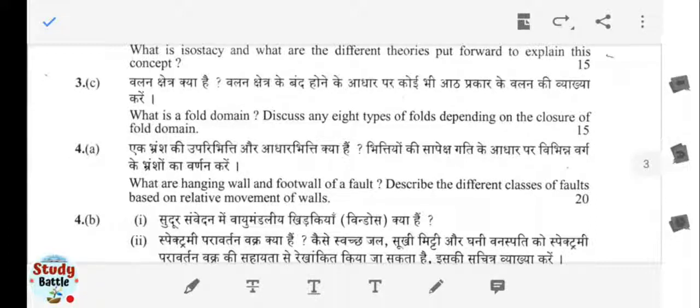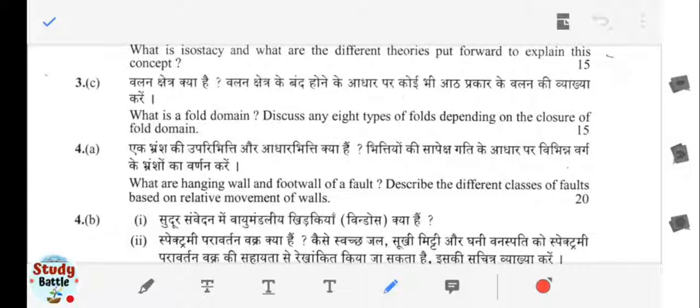Different types of folds are there depending upon different concepts: the attitude of beds, the fold angle, the interlimb angle, as well as the closure of the fold domain. So 8 types of folds we have to discuss, which depend upon the closure of the fold domain.